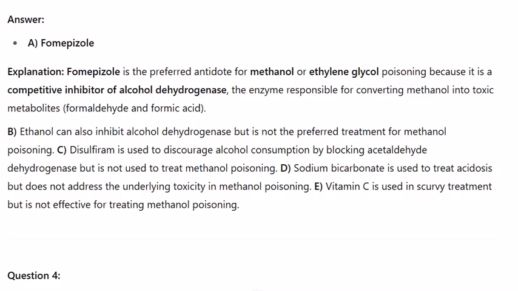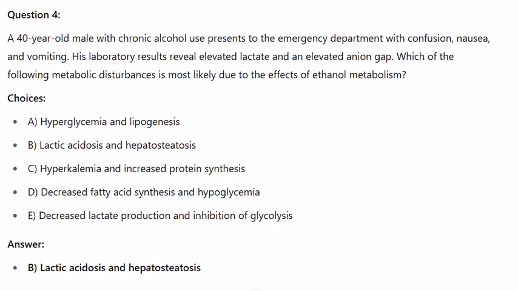Question 4. A 40-year-old male with chronic alcohol use presents to the emergency department with confusion, nausea, and vomiting. His laboratory results reveal elevated lactate and an elevated anion gap. Which of the following metabolic disturbances is most likely due to the effects of ethanol metabolism?